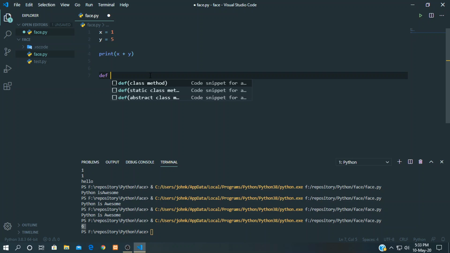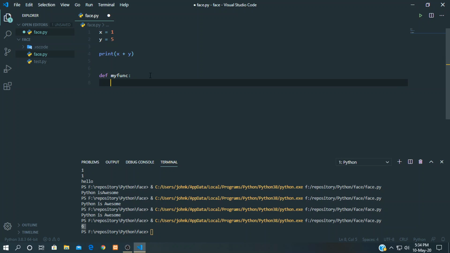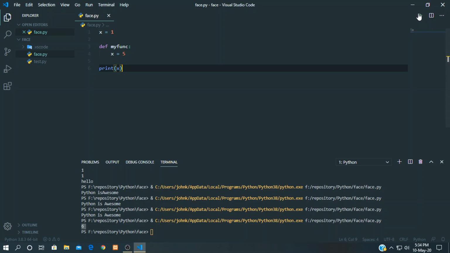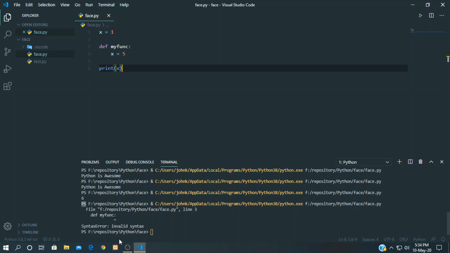Custom function, define my function. Okay, my function, x is equal to 5. Print x. There is an error at line number 3.